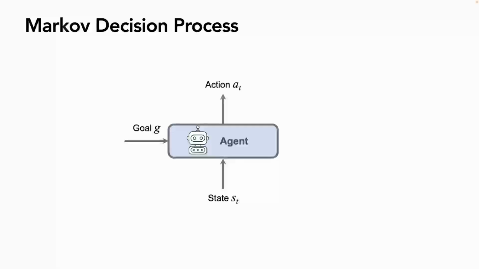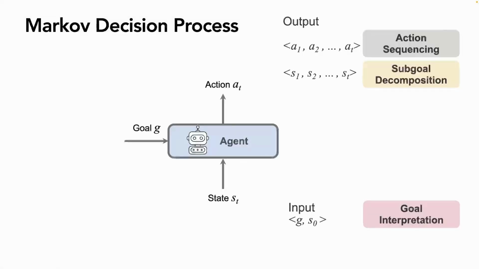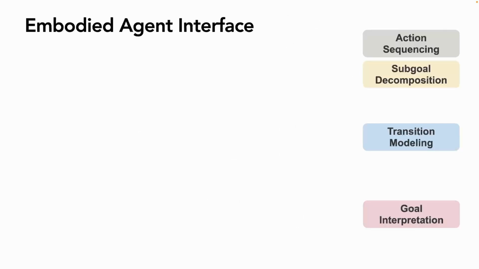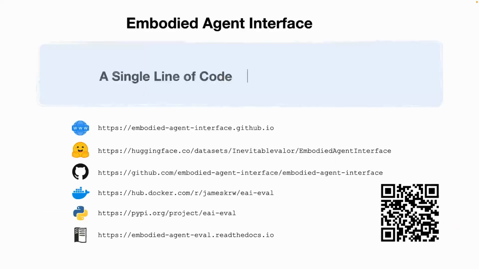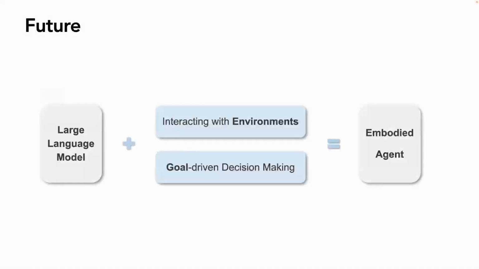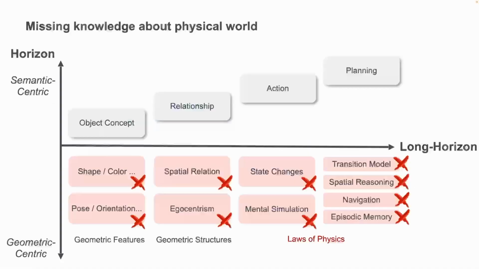And based on this interface, we have four different components included. The first one is goal interpretation, and the next ones are action sequencing and subgoal decomposition, and then we model this world modeling part like transition modeling. These four components are composed all together as the embodied agent interface, so they can connect with any kind of environment using a large language model. So we just talked about how we can make the large language model interact with the environment and how they can do goal-driven decision making.